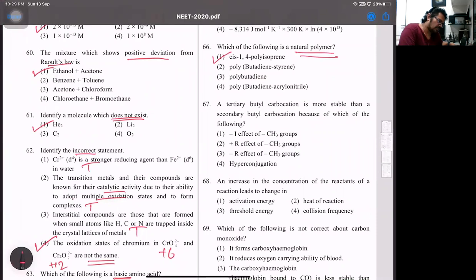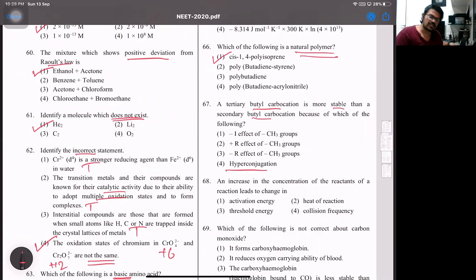Then comes 67. It says tertiary butyl carbocation is more stable than secondary. Answer is hyperconjugation. Tertiary butyl will have 9 hyperconjugating structures, whereas secondary butyl carbocation, if I have to see, then that will have only 5. 3 on one side, 2 on the other side. So hyperconjugation explains the stability.